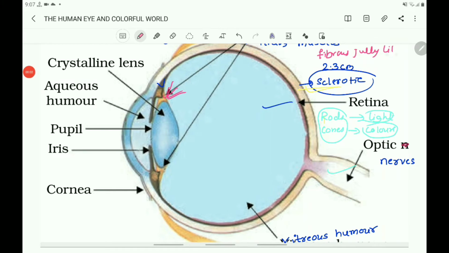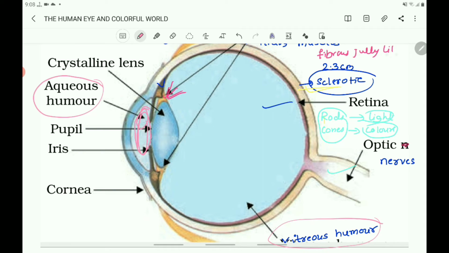Now about the aqueous humor and vitreous humor. What is aqueous humor? Aqueous humor is a salty fluid that fills the space between the cornea and the eye lens. Here there is aqueous humor.